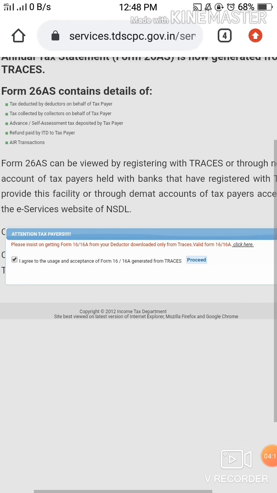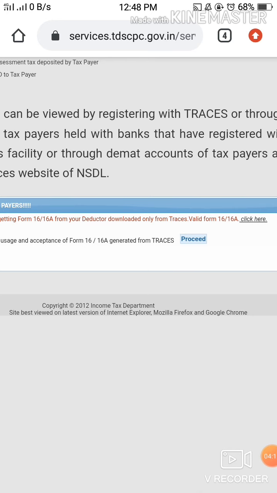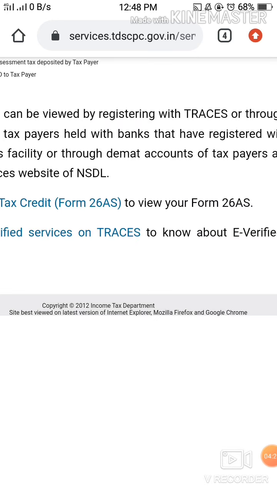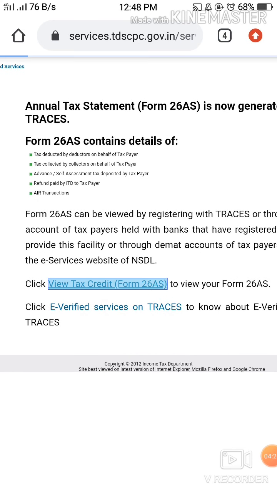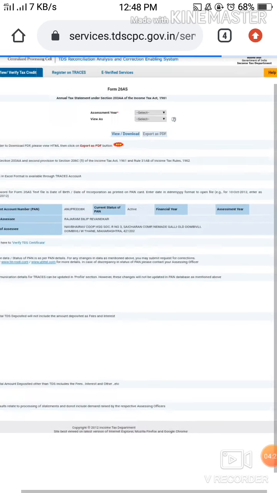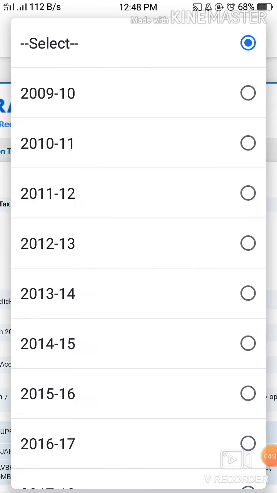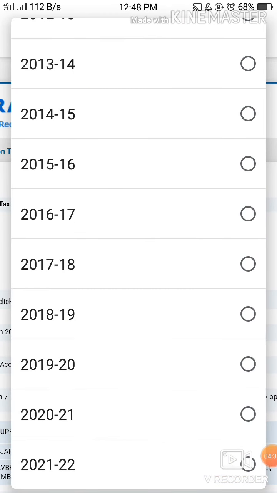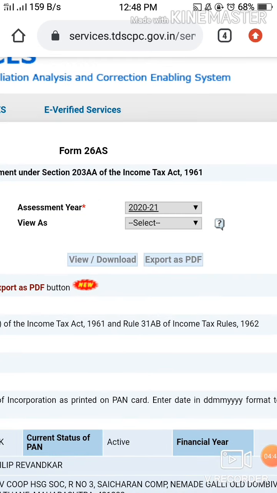So just agree to this. I agree to the usage and acceptance of Form 16 or 16A generated from TRACES, because you all might be knowing what Form 16 and 16A are. If not, then just DM me, I'll let you know. Click on View Tax Credit, that is Form 26AS, and you will get this page. Select the assessment year for which you want to see the deductions. I'll select the assessment year 2020-2021. If there is still any confusion between assessment year and financial year, you can DM me. Then click on HTML and click on View and Download.